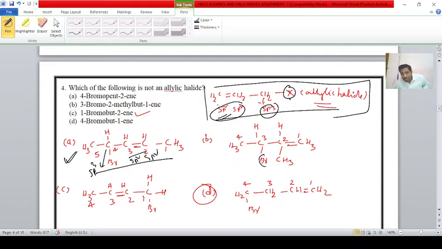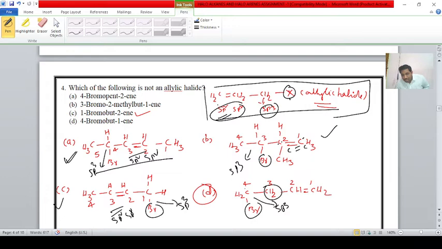Second one, student: bromine is bonded to an sp3 hybridized carbon, which is bonded to the 2 sp2 hybridized carbons or C double bond C. It is also correct. Next one, student: bromine is bonded to an sp3 hybridized carbon, which is bonded to the 2 sp2 carbons. It is also correct. Next one, student: bromine is bonded to an sp3 hybridized carbon, but it is not directly bonded to the sp2 carbons. In between these two, another sp3 hybridized carbon atom is present. Hence, it is wrong.